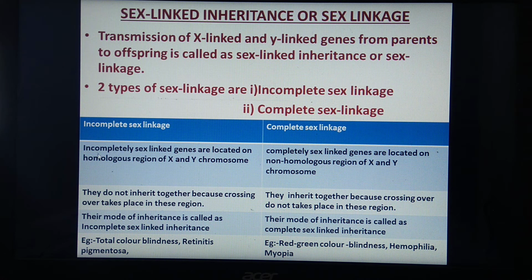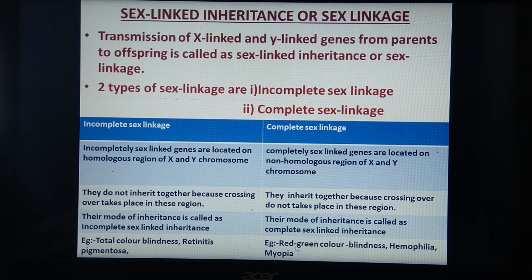So this is about incomplete sex linkage. What is important is that they are located on the homologous region of X and Y chromosome, which shows crossing over. What about complete sex linkage? These genes are located on the non-homologous region of X and Y chromosome, which does not undergo crossing over, and because of that they cannot separate from each other and inherit together, so it becomes complete sex-linked inheritance.